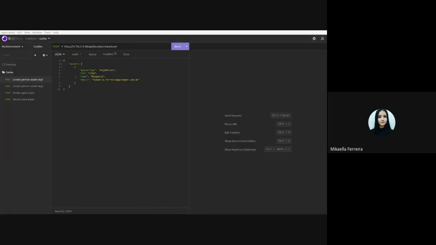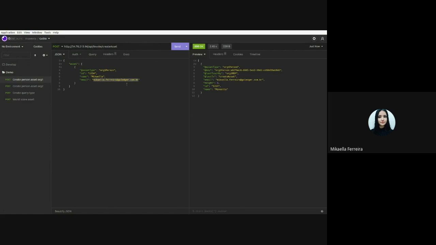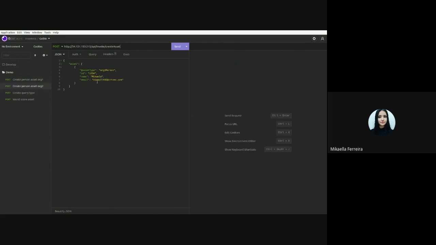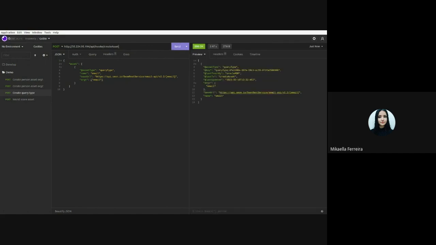First, let's create a register of mine in each organization. In org1, my register will have this email. It's my work email. But in org2, my register will have a temporary email. And before calling the worst score asset transaction, first we have to create the query type asset with the Seon email API URL. This one.